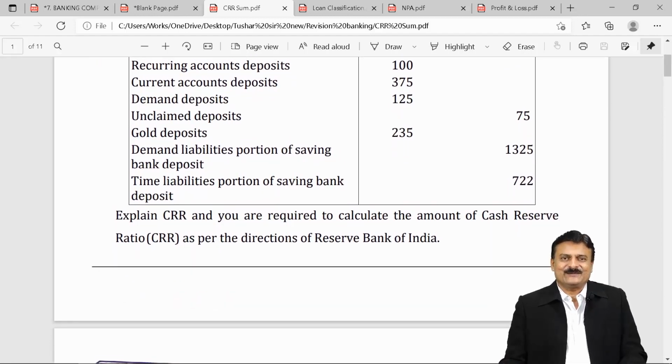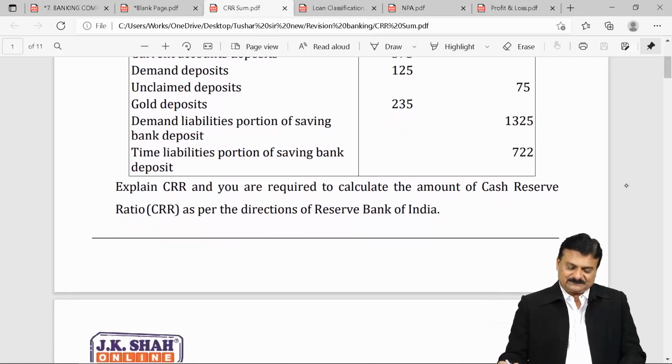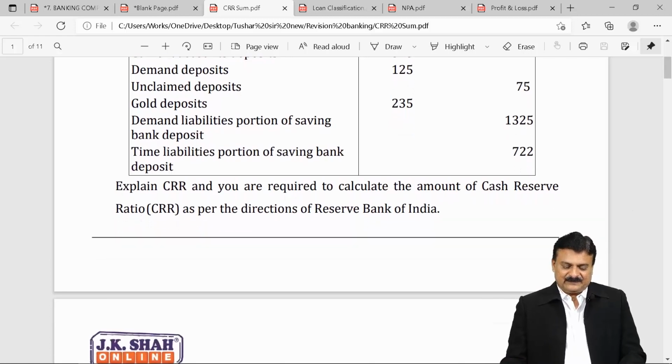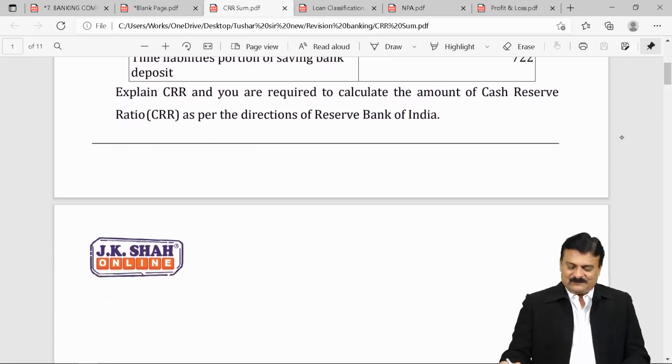Recurring account means RD, current account you all know very well. Demand deposit, unclaimed deposits, gold deposits, demand liabilities portion of saving bank deposit, and time liabilities portion of saving bank deposit. All these are different names, but they all are deposits. Explain CRR, and you're required to calculate the amount of cash reserve ratio as per directions of the Reserve Bank of India.